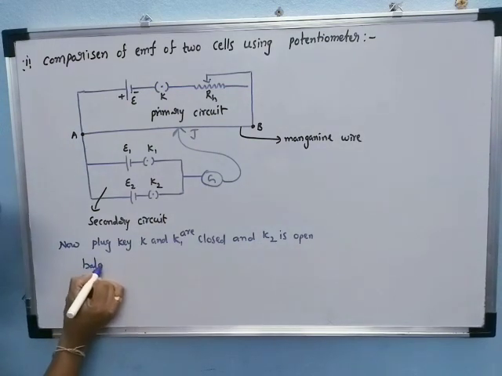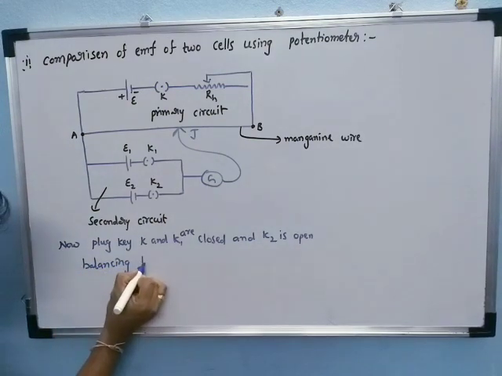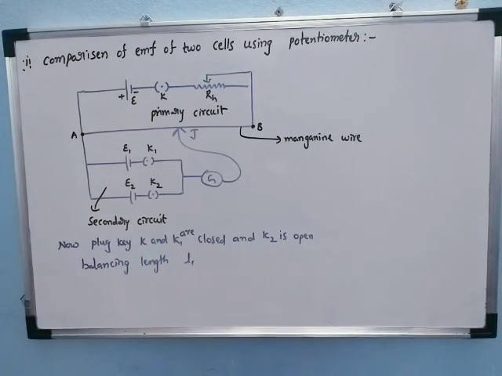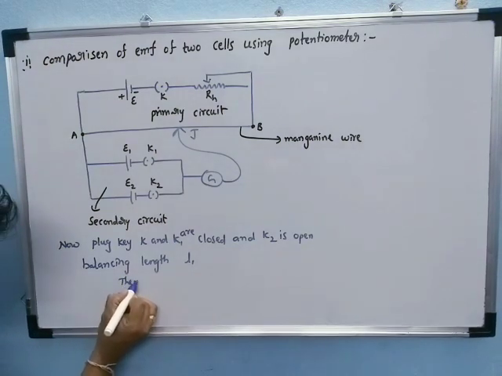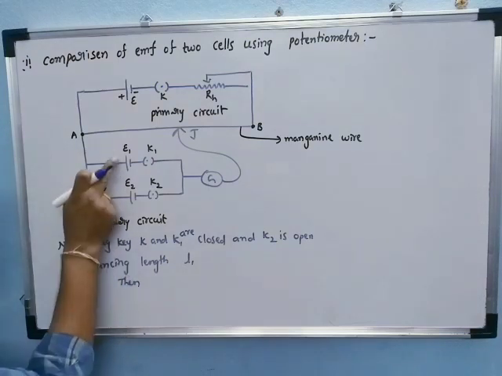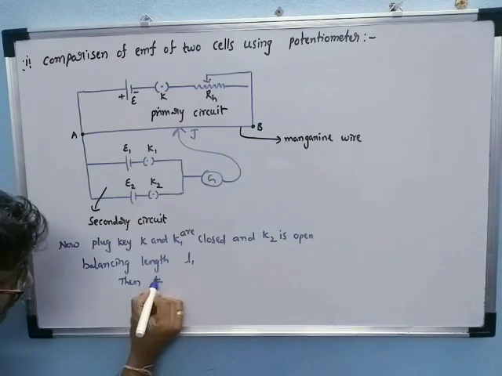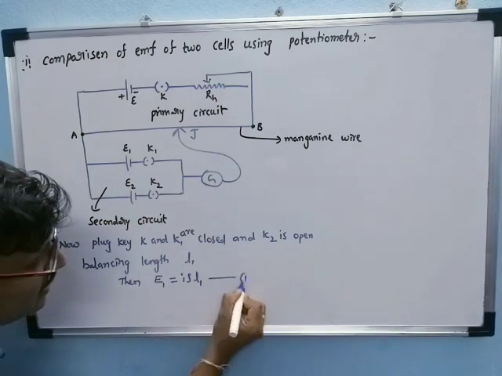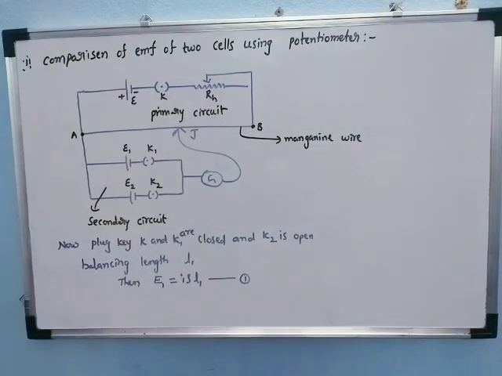Balancing length is considered L1. Then see, what is the formula for the potential? V is equal to I rho L. But here the potential is replaced by the EMF. E1 is equal to I rho L1, because the balancing length is L1.